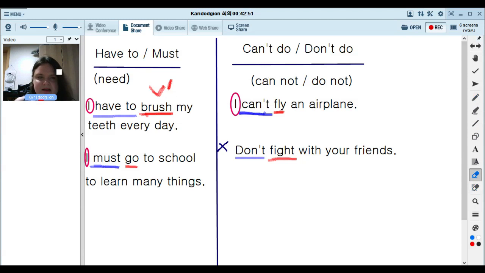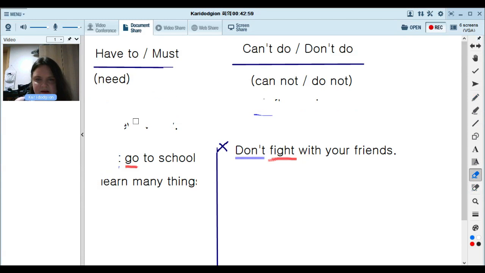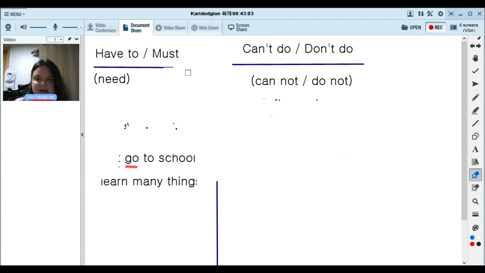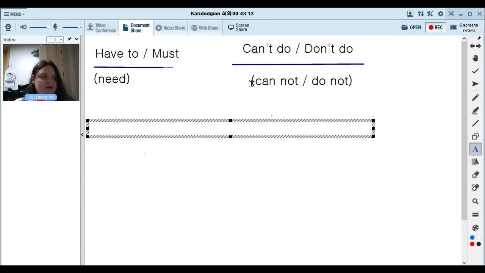All right, let's practice these. We're going to make some sentences. I'll start off with an example, and then maybe I'll ask you to give me a sentence. Let's start with have to. What is something you have to do?